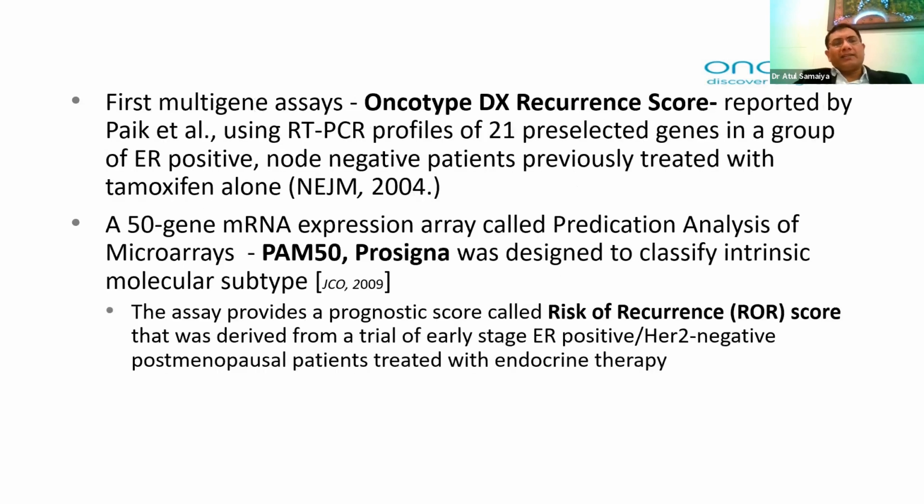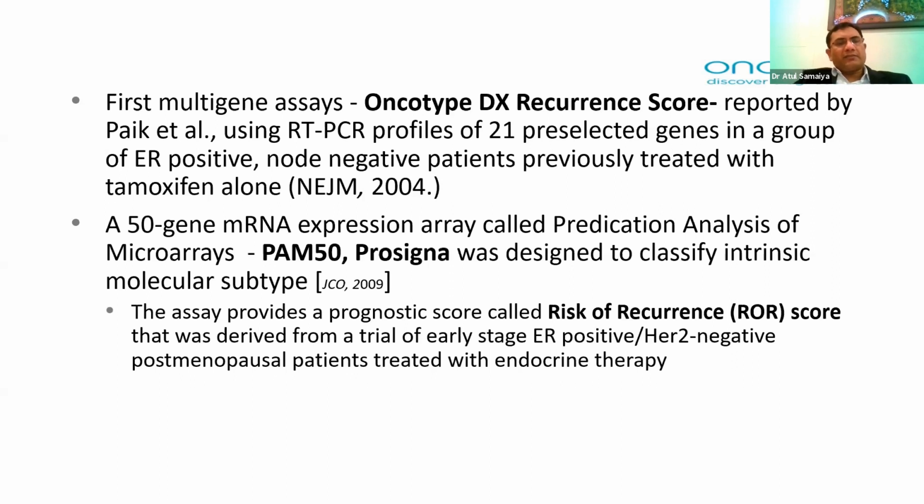The oldest one, as told by Dr. Abhishek, is the Oncotype DX recurrence score, which uses 21 pre-selected genes. In the trials conducted on this Oncotype DX recurrence score, all patients were ER positive, node negative, and treated with tamoxifen.